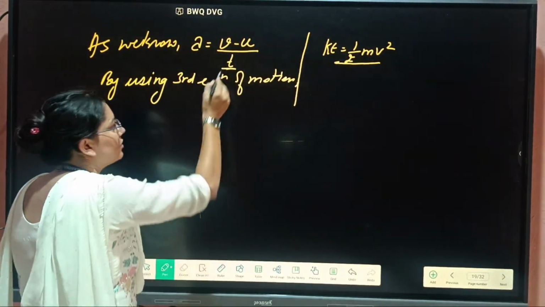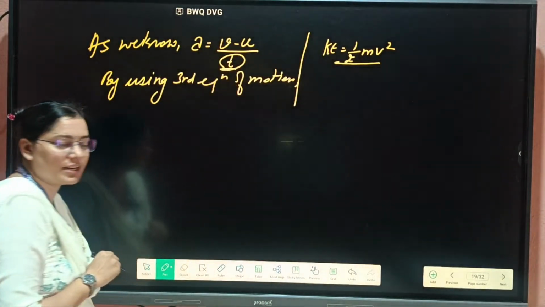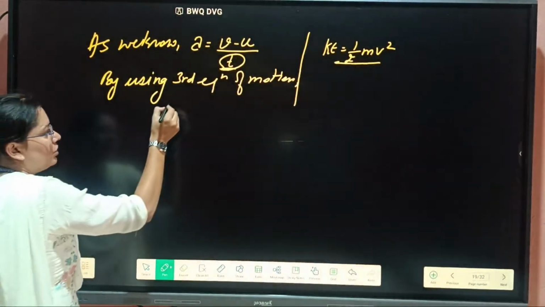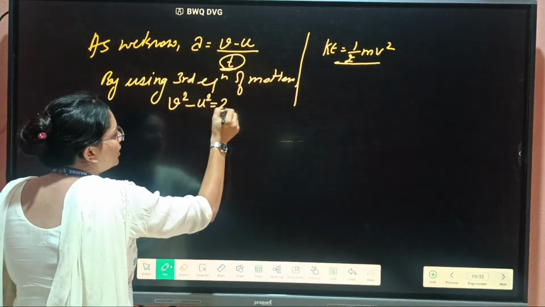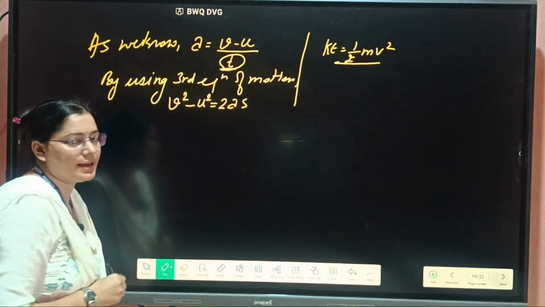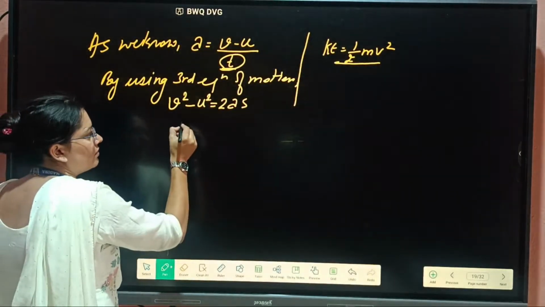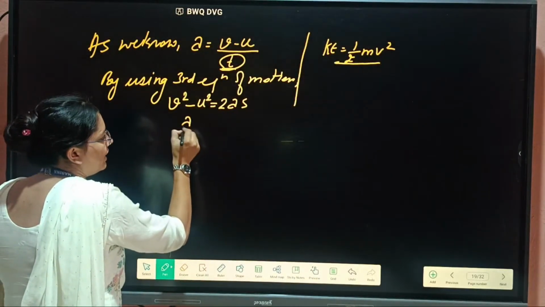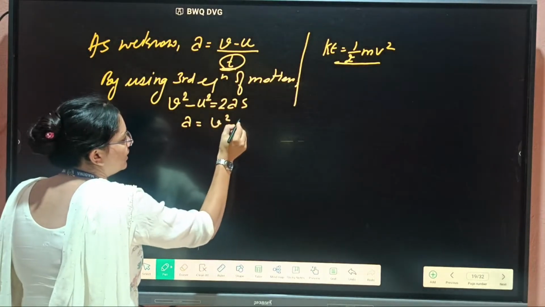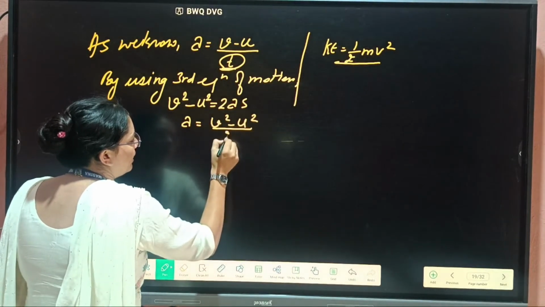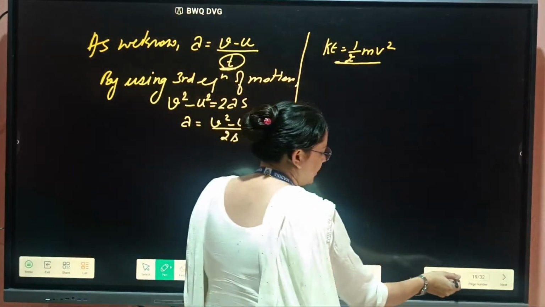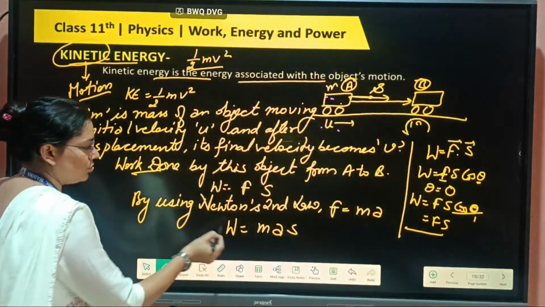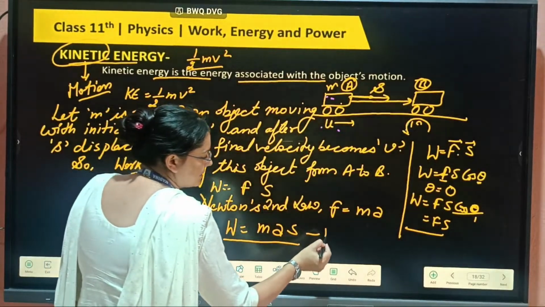That's why we will replace this by using the third equation of motion: v square minus u square equals 2 a s. From this equation, a equals v square minus u square divided by 2s.